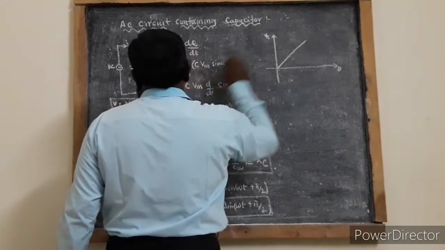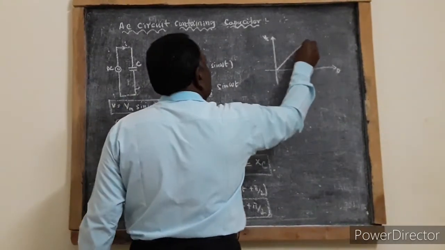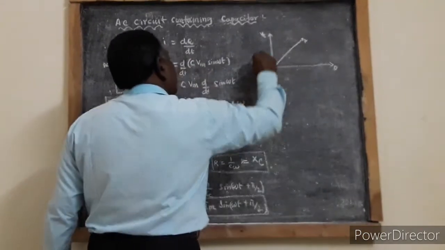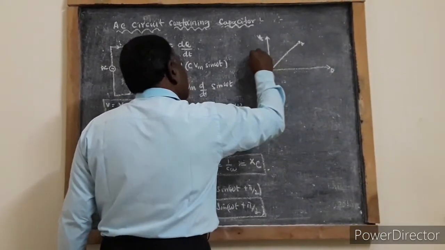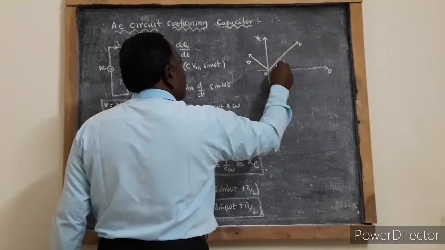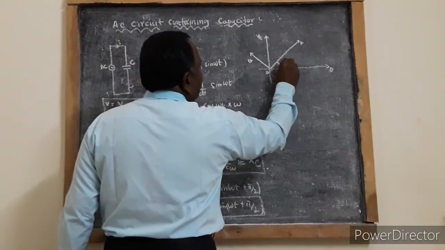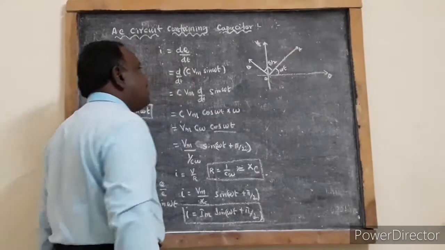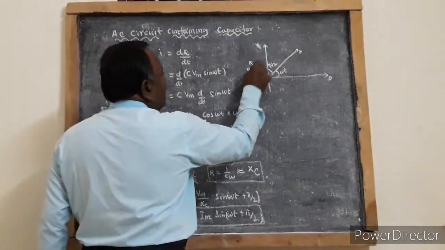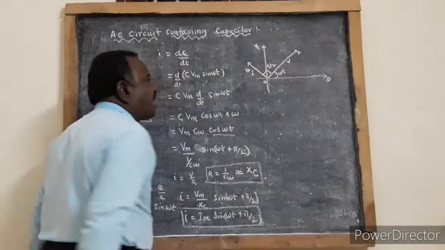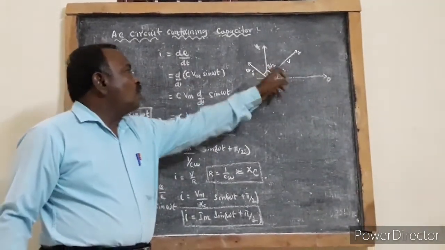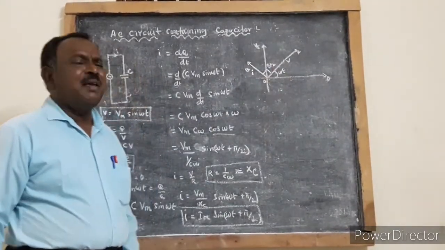This is the voltage vector OA, and this is the current vector OB. This is omega t, this is pi by 2. Current is leading the voltage by pi by 2, or voltage is lagging the current by pi by 2.